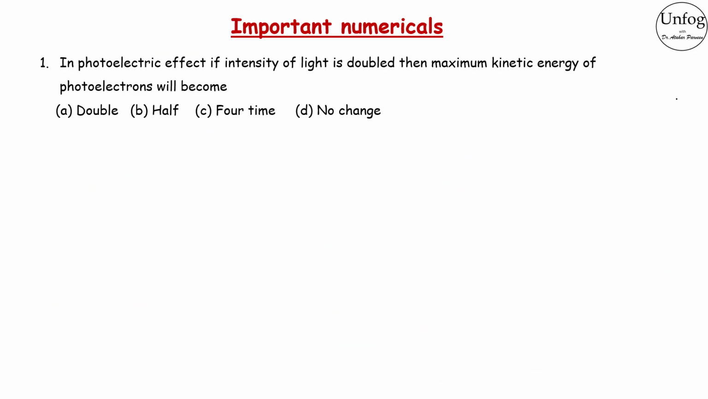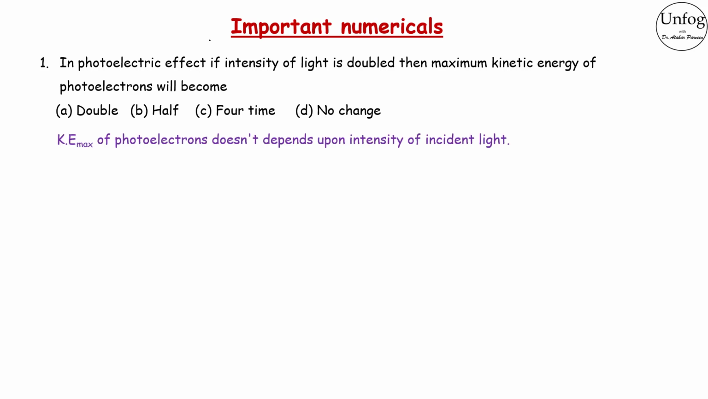Now let us solve few important MCQs for your competitive exams based on today's lecture. The first question reads, in the photoelectric effect, if the intensity of light is doubled, then maximum kinetic energy of the photoelectrons will become double, half, 4 times, no change. Here I would request you children to pause the video and answer by yourself. I assure you that you can answer this question without using a pen and a paper.